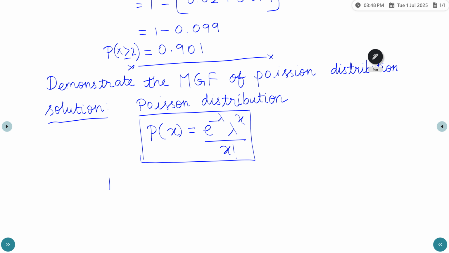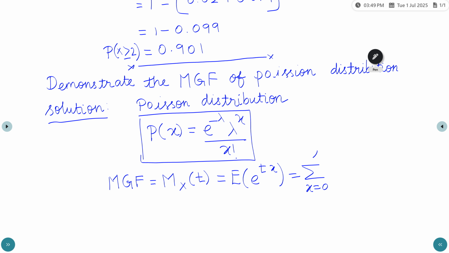So we need to find the moment generating function, that is M_x of t in notation. So this is E of e power tx, which equals summation x equals 0 to infinity e power tx into P of x.